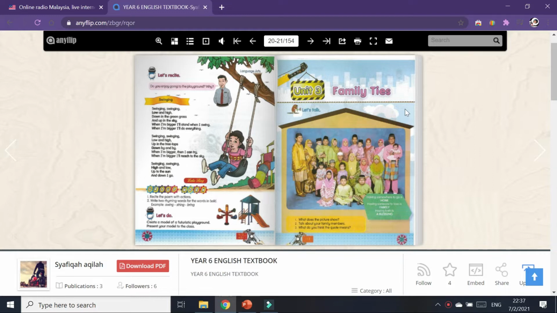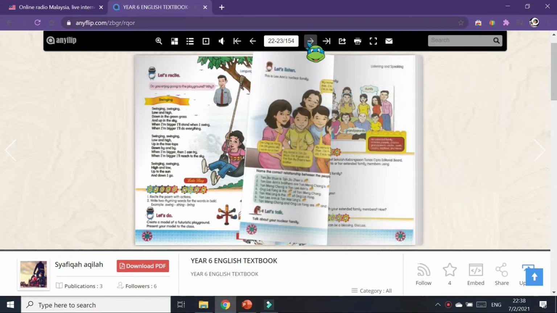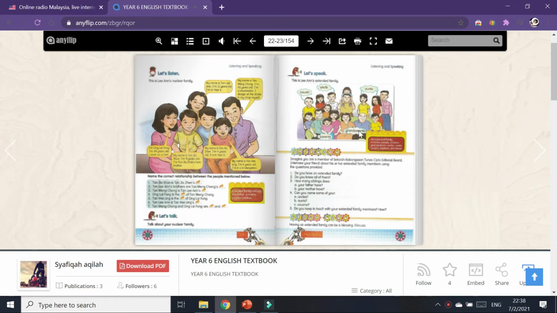So today is the third lesson, or the third week of your lesson. We are going to learn Unit 3, which is Family Ties. So in Unit 3, you are supposed to know who are your grandparents, who are your parents, uncles, aunts, cousins, and of course your siblings.